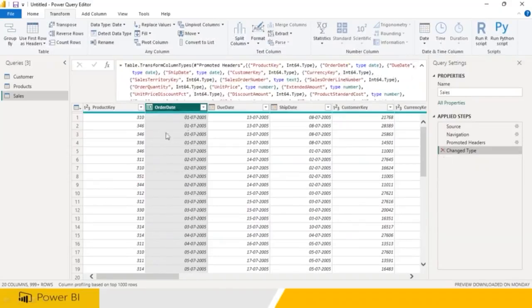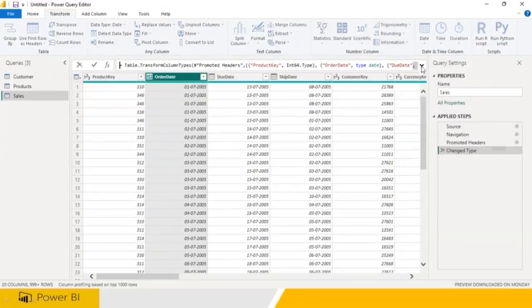But remember, what if I need the order date plus I need the year number separated, and the day name separated? Because I'm losing this data. I don't want to lose the data. I wanted to keep this data and have a separate column. If that is the case, you have to go to add column. With transform, it is modifying the data there itself. So what is the disadvantage? You lose the original data.